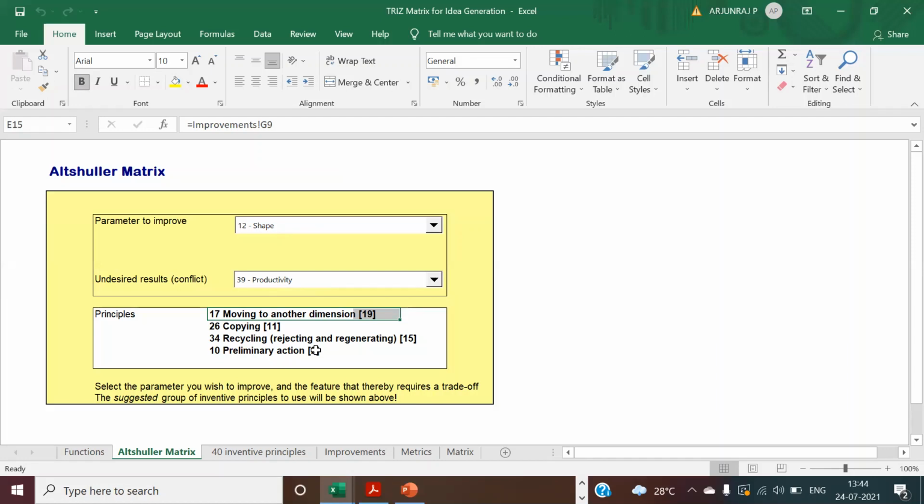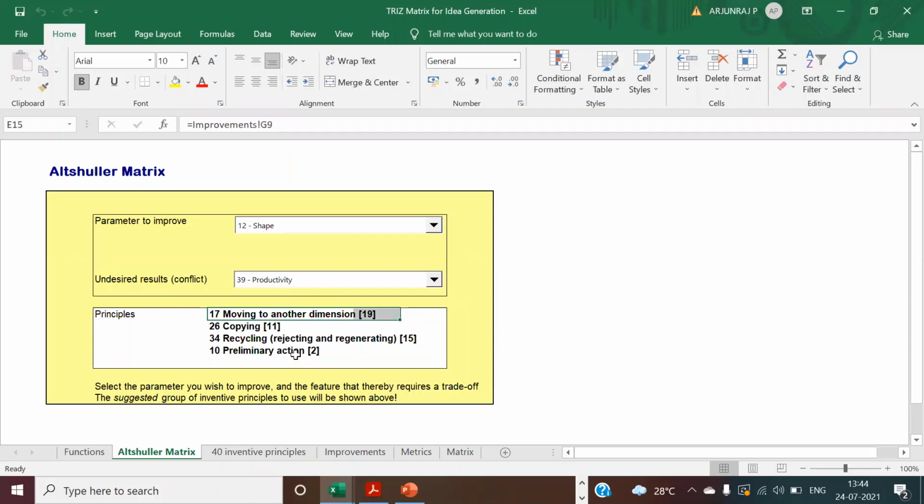One more ground rule is that it is not necessary to apply all the principles you get here for your idea generation. Suppose you have only the first two ideas, you can use them. If you're not getting any ideas, it's not necessary to waste time on that. But try to understand what the principle is all about. Then you can take a preliminary action so that you can achieve a step without affecting the productivity.